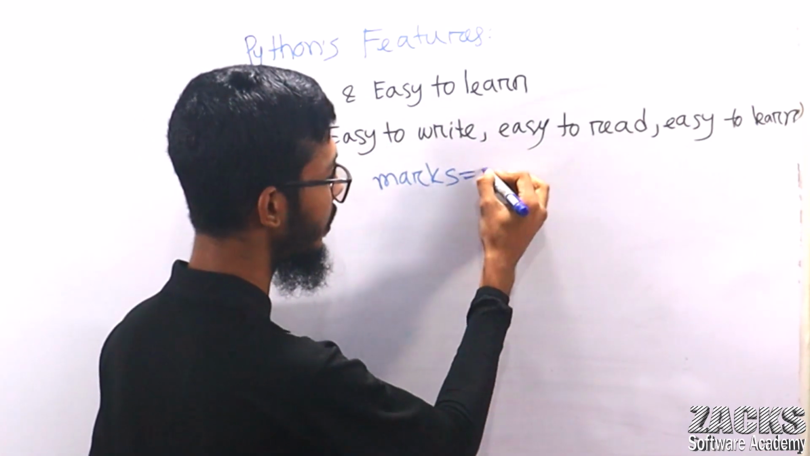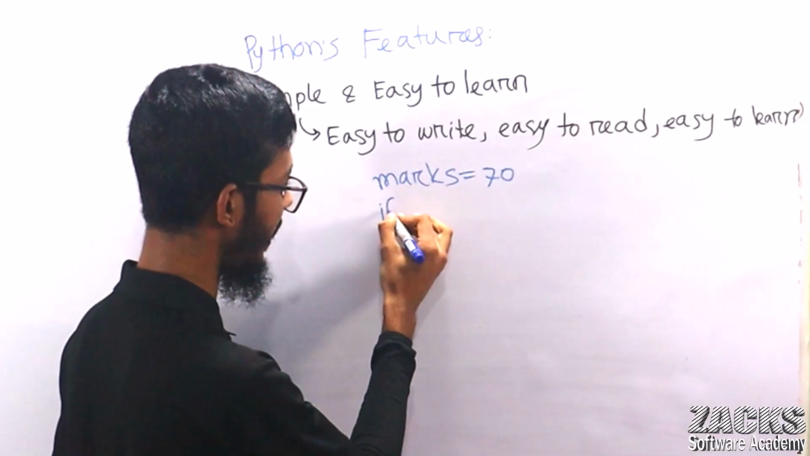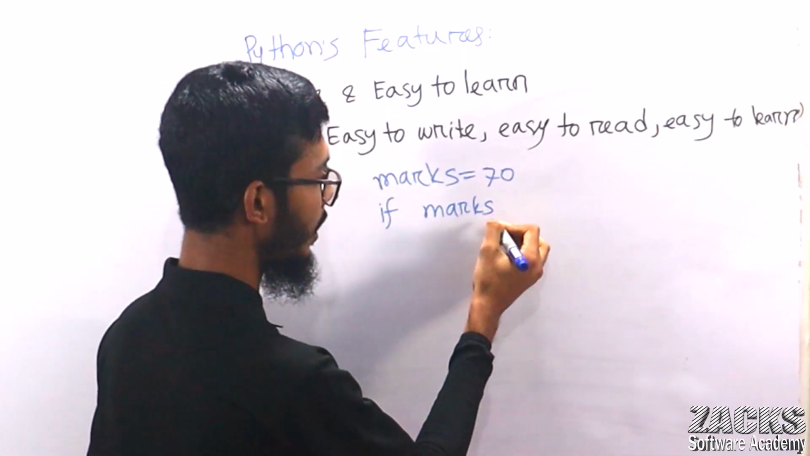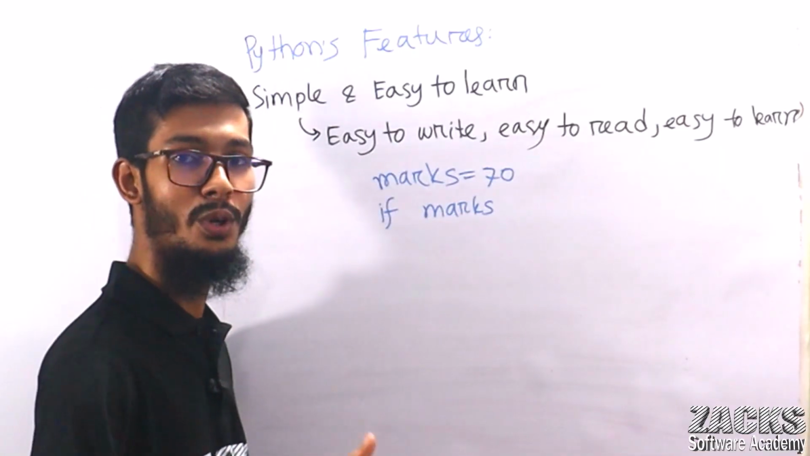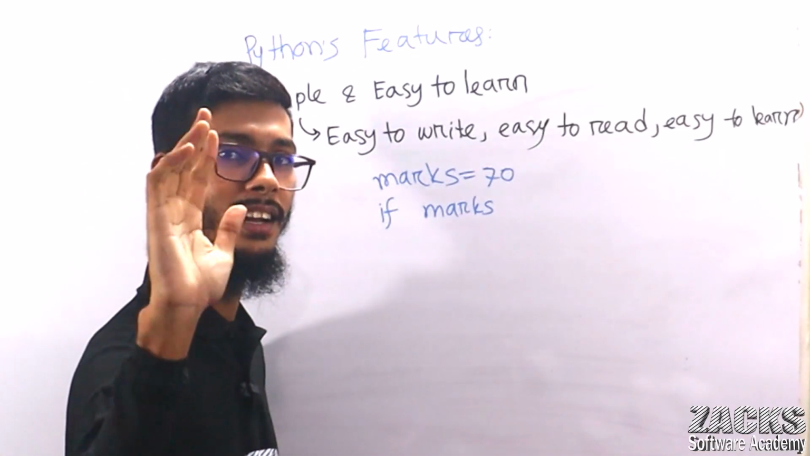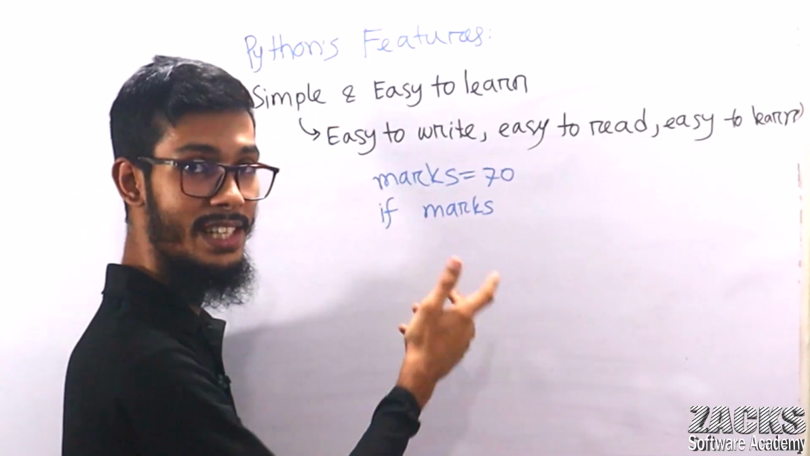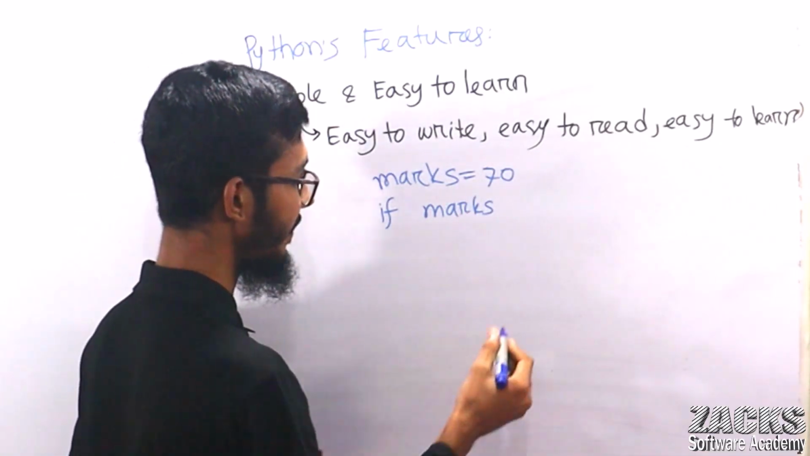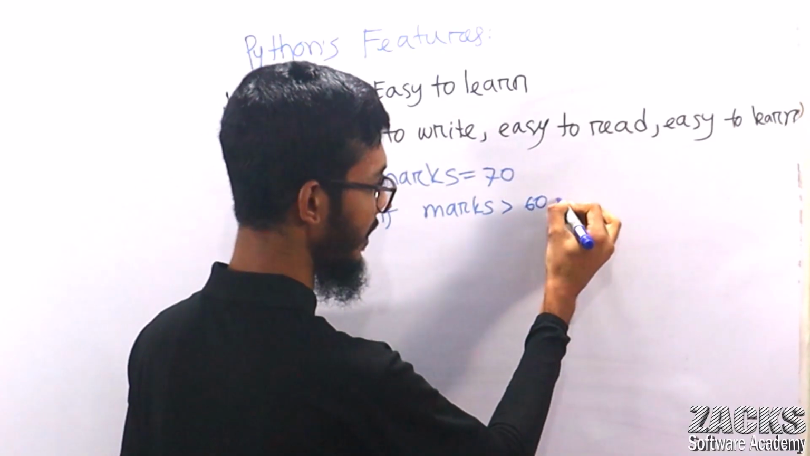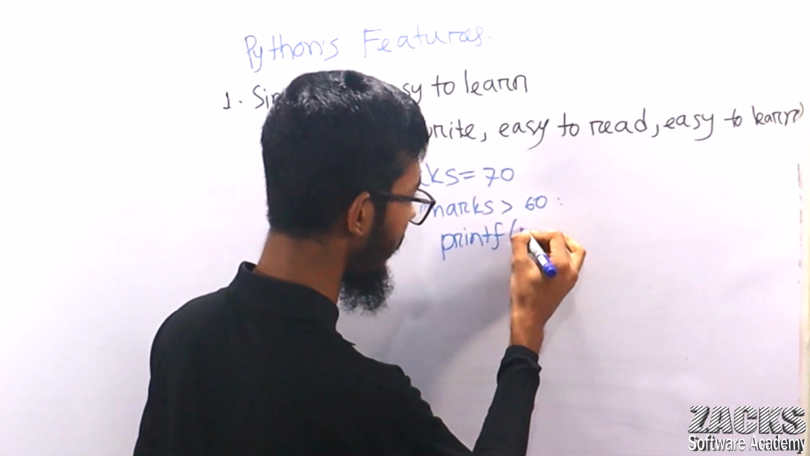Consider marks equals 70. I'm writing one program with a condition: if marks. If you don't understand any single line or character, no problem. It's totally a theory class, so no need to practice this code. If marks is greater than or equal to 60, then print good.